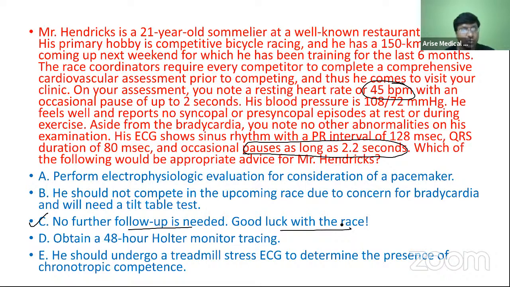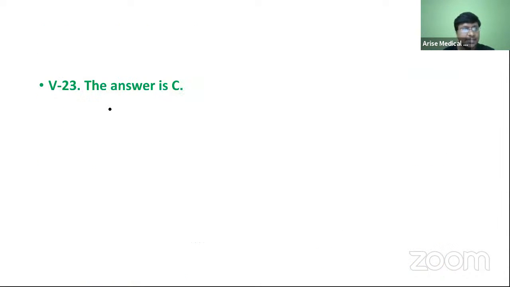Okay, now why? See, a heart rate of 45 beats per minute can be expected in athletic patients. It is a normal phenomenon in athletes. Why? Because in athletes, there is high vagal tone.